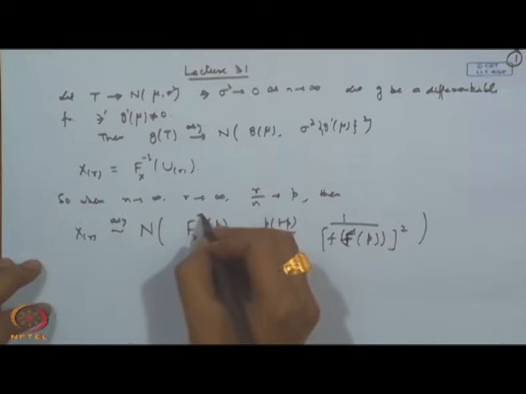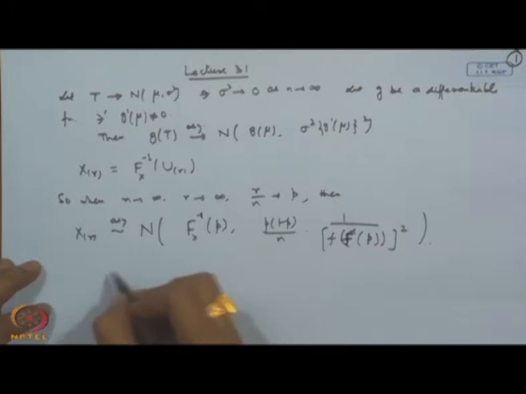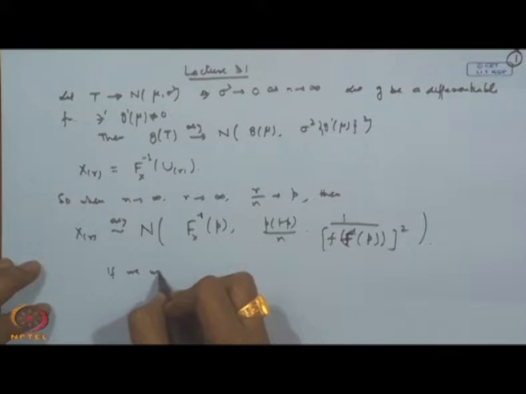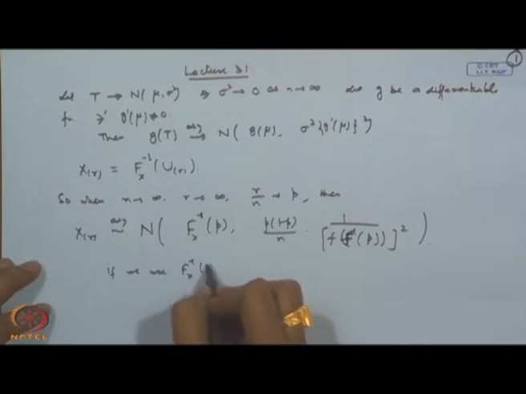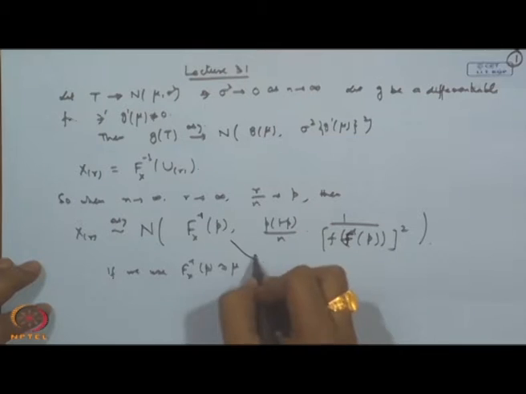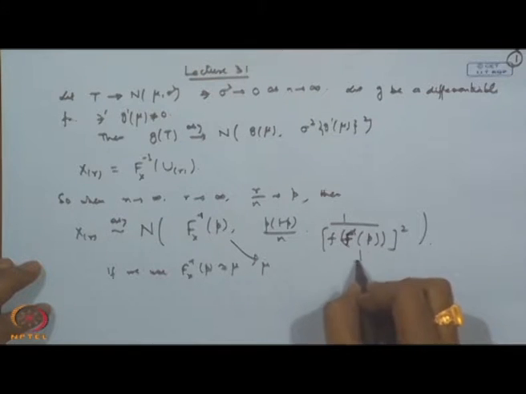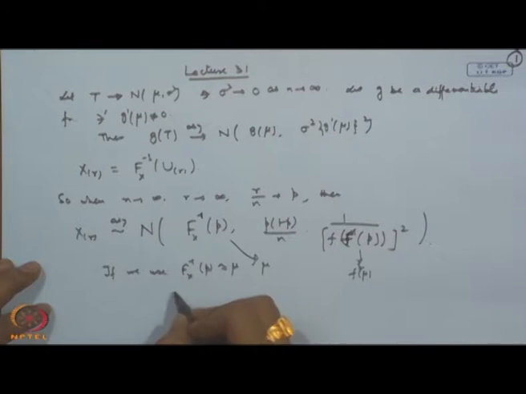Sometimes one additional approximation is used. If we say F inverse p is mu, then here I will get f of mu square. So, that is an additional approximation.